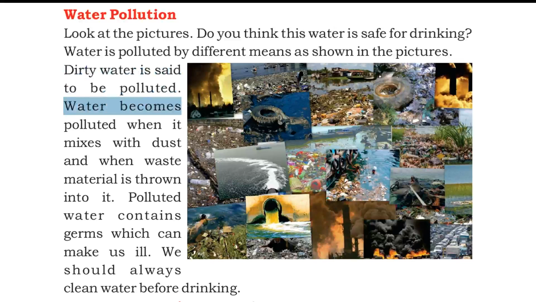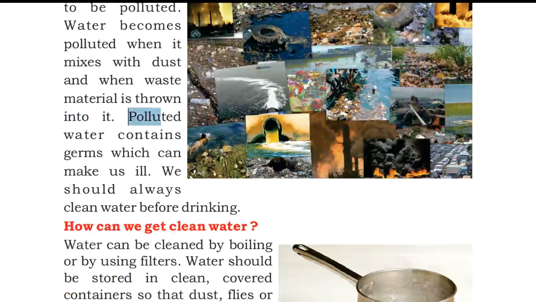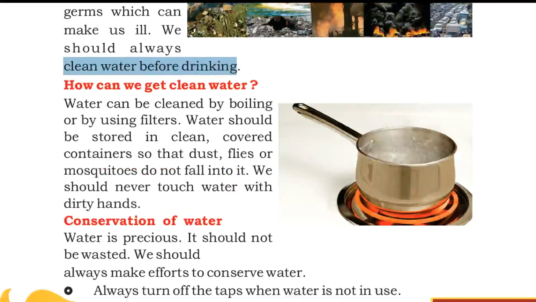Water becomes polluted when it mixes with dust and when waste material is thrown into it. Polluted water contains germs which can make us ill. We should always clean water before drinking.